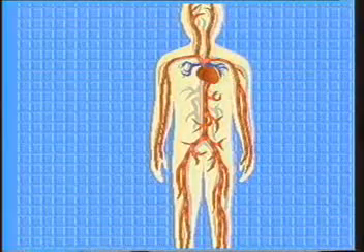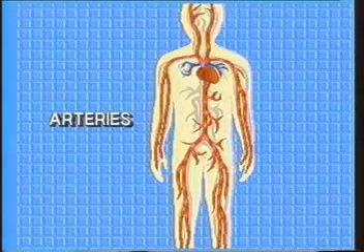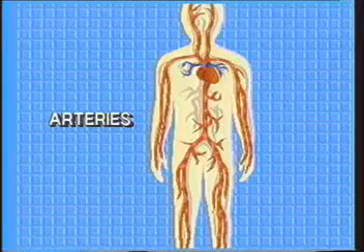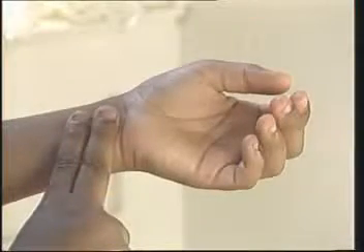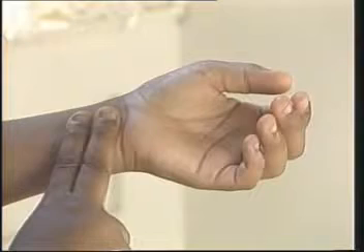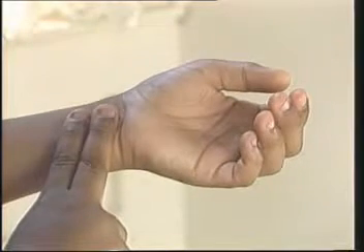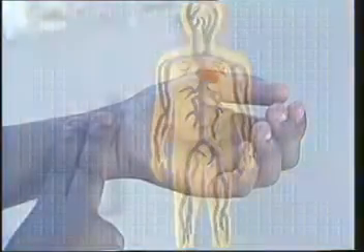The vessels that carry blood away from the heart are called arteries. The walls of arteries are thick, muscular, and elastic. With each beat of the heart, these walls stretch as the heart pumps blood through the arteries. After the blood passes through, the walls relax. This regular stretching and relaxing of the artery walls is called pulse. You can feel the pulse of an artery in your wrist. Feeling your pulse is one way of seeing how fast your heart is beating.